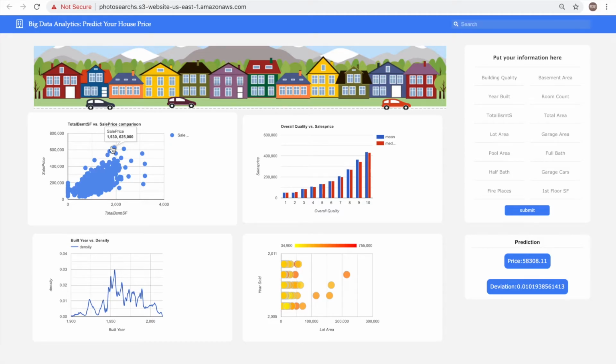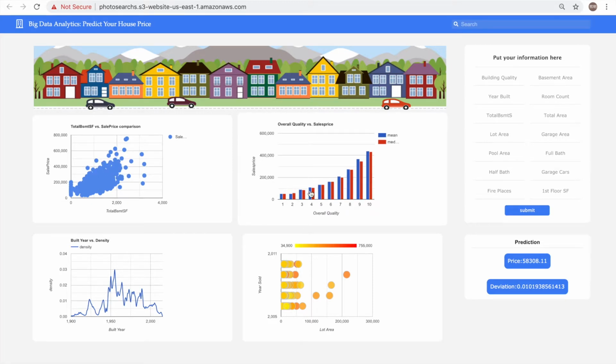We do some more interactions with the user and also visualize our data. We pick out some of the most important factors that would influence our results. We also deploy our training models into the cloud and our web application so that users can input their parameters and get the results. Like the first one, we can see that as the total basement square feet goes up, the sale price goes up naturally. There's a strong influence on each other.